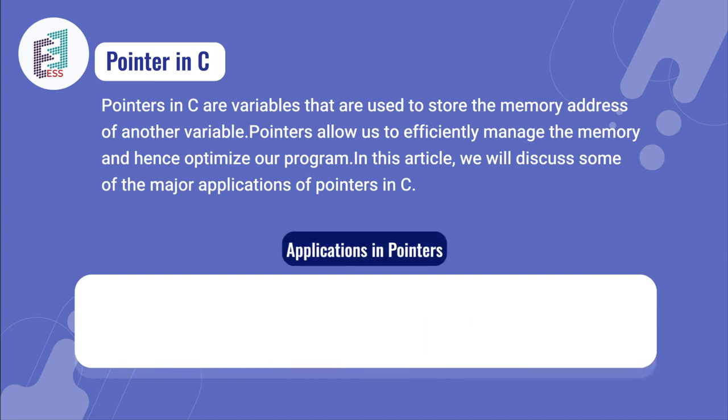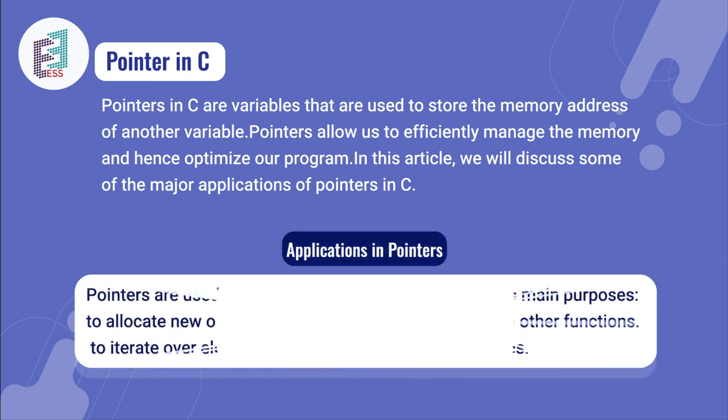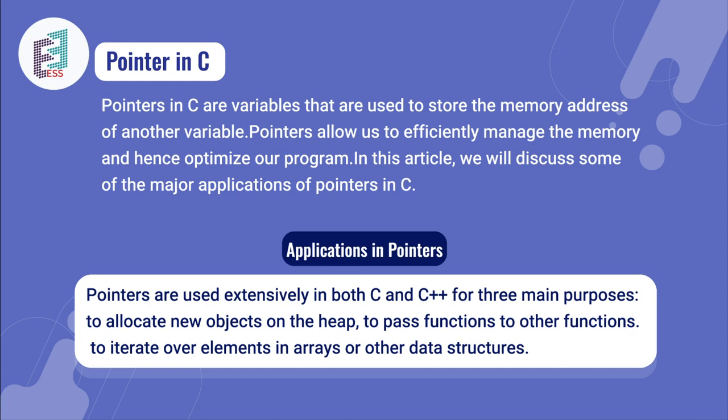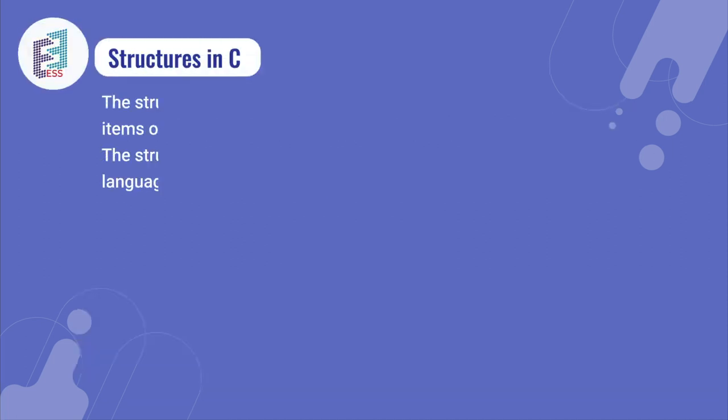Pointers are used extensively in both C and C++ for 3 main purposes. The first one is to allocate new objects on the heap, the next one is to pass functions from one function to another, and the last one is to iterate over elements in an array or other data structures. In the next slide, we'll be learning about structures in C.